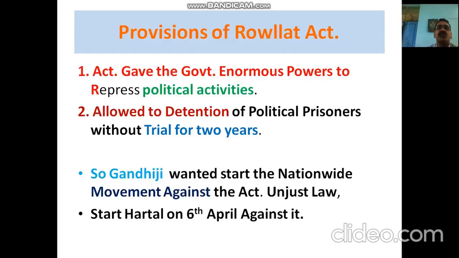So this was the most oppressive and terrorizing act against the freedom movement of India, and Gandhiji decided to have a great nationwide satyagraha. That's the Rowlatt Act satyagraha. Gandhiji wanted to start a nationwide movement against this act. It was an unjust law, and then Gandhiji started Hartal on 6th April against it.